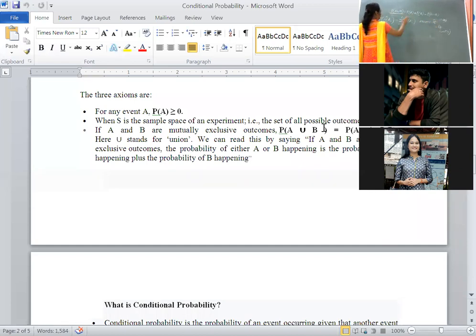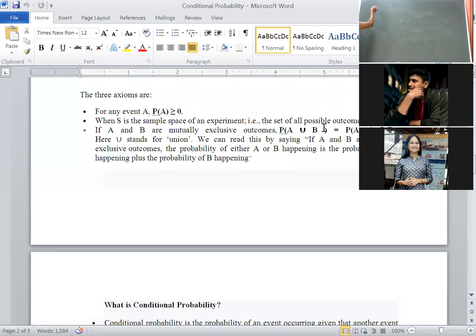Here we applied it only for 2 events. In MBA we apply it for n events. Axiom of additivity. Based on this, we will solve problems. I don't know how many students remember the terminology. Better to make a note. Who knows, no need to write. Who doesn't know, make a note.